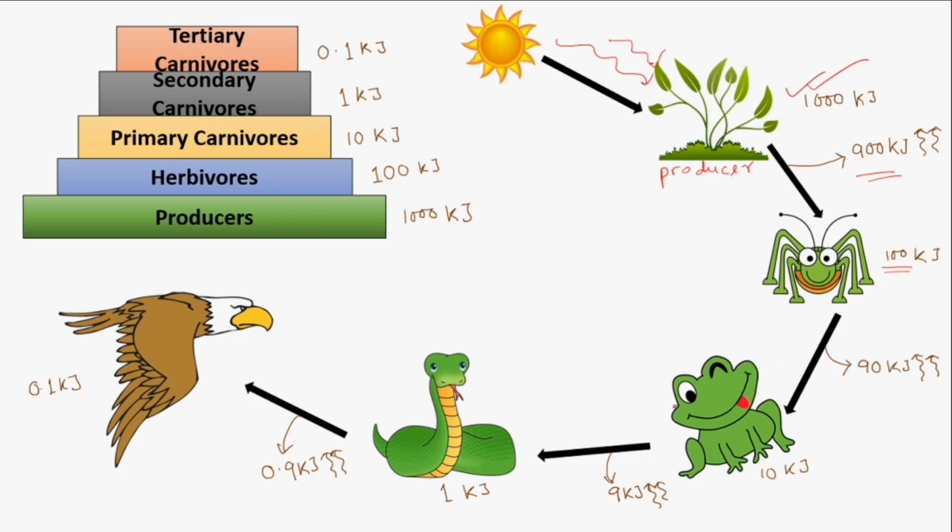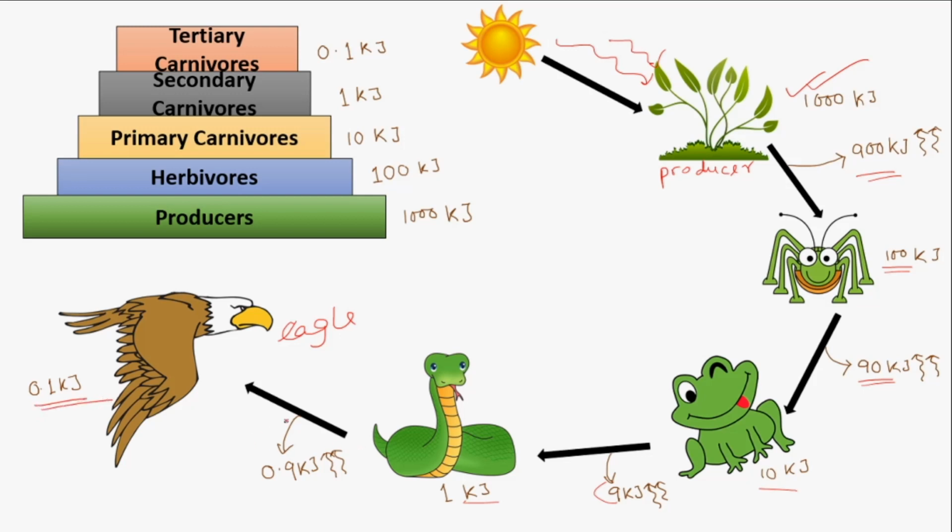The same occurs at the following trophic levels. As you can see, 90 kilojoule will be lost in the environment and 10 kilojoule will proceed to the next. 9 kilojoule again is lost in the environment and 1 kilojoule proceeds to the next trophic level, and the final trophic level, the eagle, can get only 0.1 kilojoule.